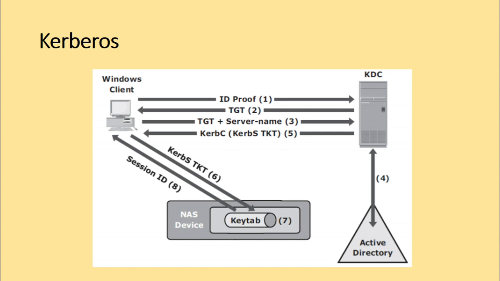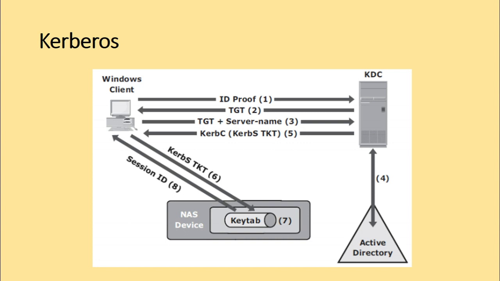So when the client requests a service from the server, it sends a request consisting of the previously generated ticket granting ticket, or the TGT, encrypted with the session key and the resource information available in the key distribution center. The next step is the key distribution center checks the permissions in the Active Directory and ensures that the user is authorized to use that particular service.